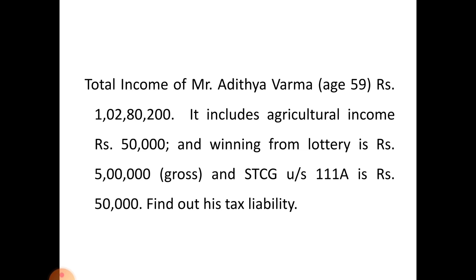And short term capital gain under section 111A is rupees 50,000. Short term capital gain under section 111A means short term capital gain taxable at the rate of 15%. You have to calculate tax at the rate of 15% on 50,000. Find out his tax liability.